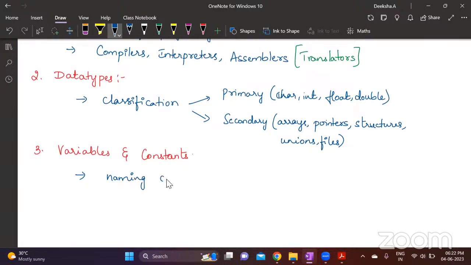Okay, naming conventions you might get. And then you will have questions on the difference between variables and constants. What is a constant, how to declare a constant, what is the difference between a variable and a constant, what happens if you try to assign a value to a constant. These kinds of questions might occur under constants.